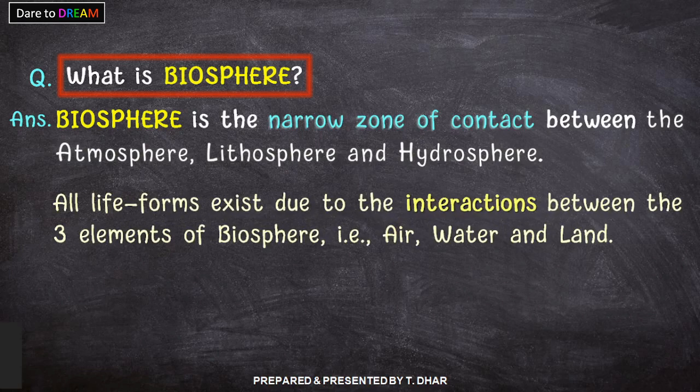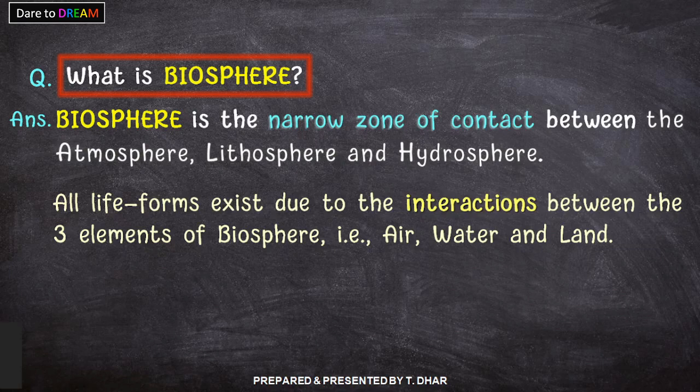The second point is all life forms exist due to the interactions between the three elements of biosphere, that is air, water and land. So all the life forms that we find on this earth exist only due to the interactions between these three elements. Can we survive only in air without water and land?